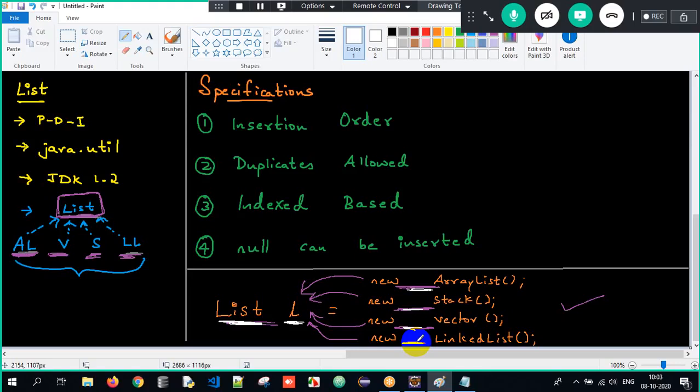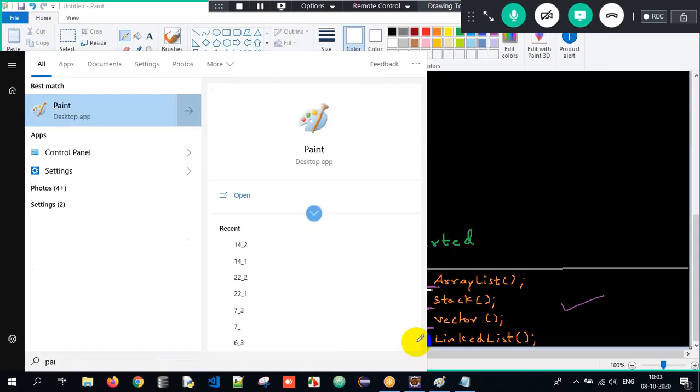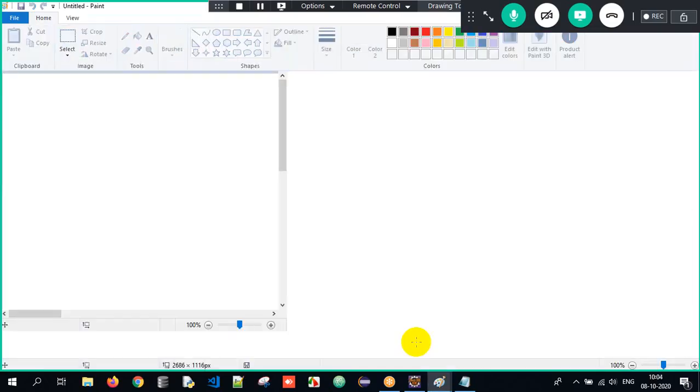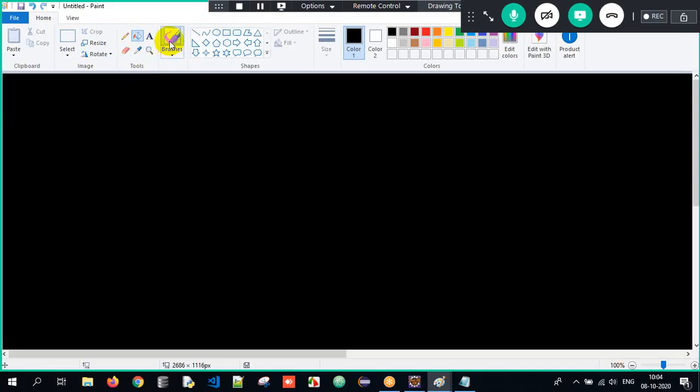Clear? Now let us try to understand what is an ArrayList here. See guys, I've just done a half hour session here, but we had to learn so many topics. That is what I told. Collections is easy to understand, but you have to remember a lot of things here. Just a half hour session, we are done with so many things, and you'll be wondering, okay, what have we done here? So many things to remember. Yes, that's the reason collections are very vast, but let me try to do it in the simplest manner.